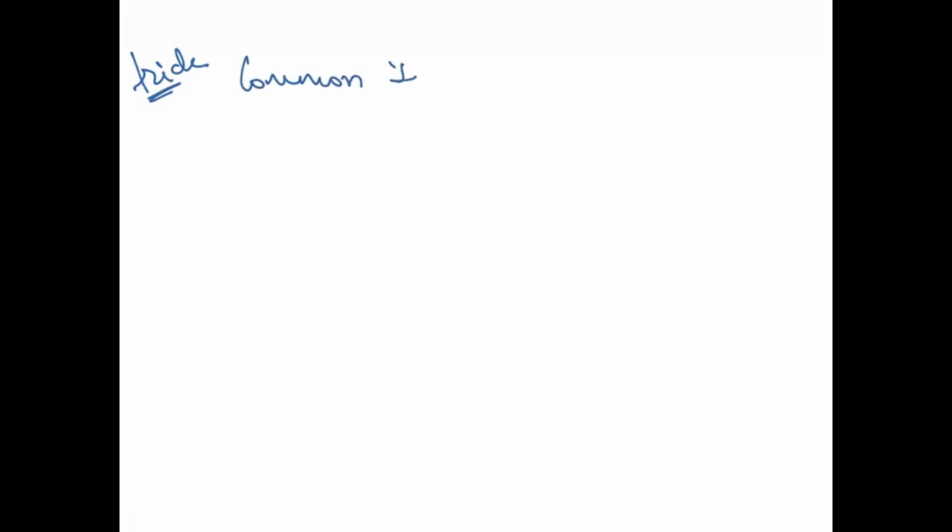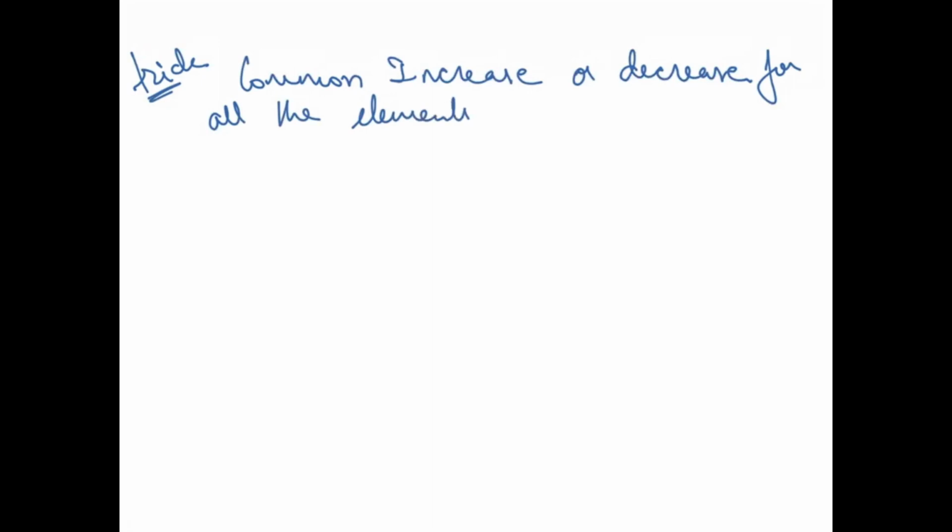Now I'll tell you another solution. What is the next trick? See, this is about a common increase or decrease for all the elements, right?